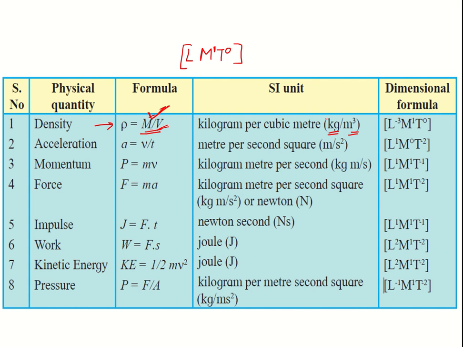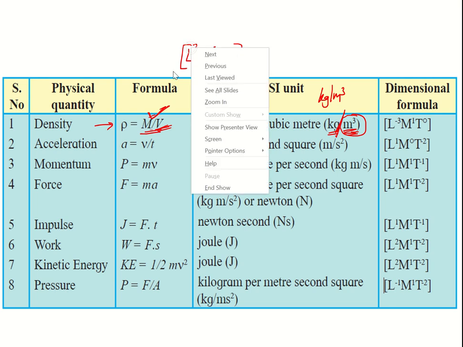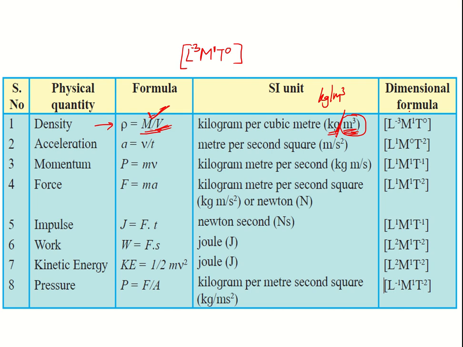You have length which is meter cube, right? Volume is measured in meter cube, so the power over here for length will be 3. But over here if you observe, it is kg per meter cube. The unit is kg per meter cube, so it is in denominator. So that is why what we'll write is, we will write it as -3. So that is how you got this unit.